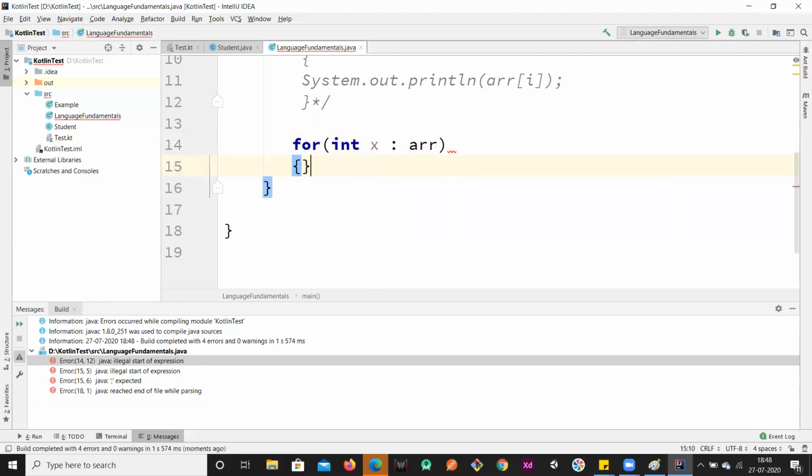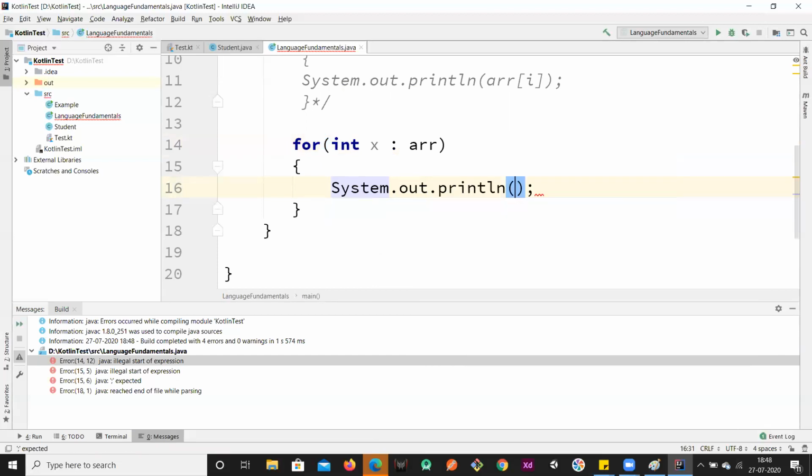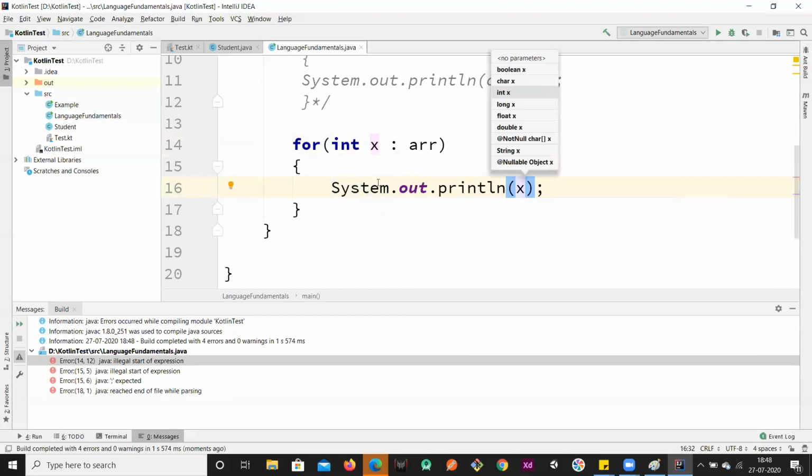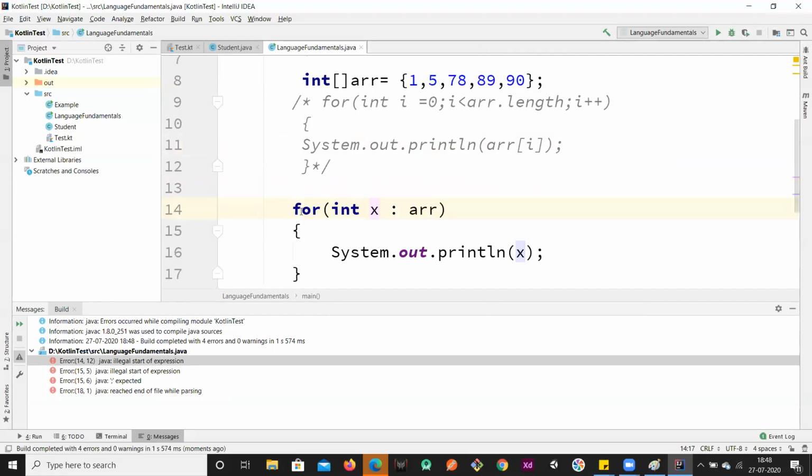So here I can just print System.out.println and then x. So here I don't require the index, because what I'm doing is for each element in array, it will be assigned to x in each iteration.